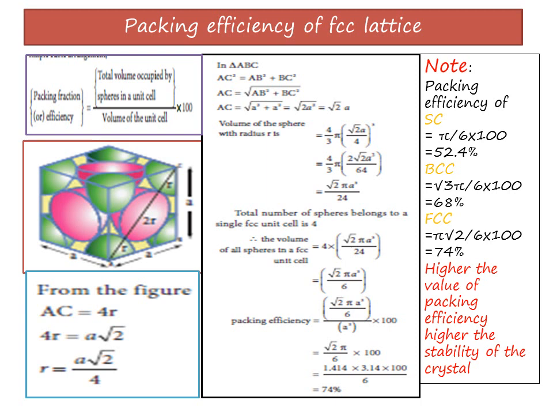What is packing efficiency? You have to divide this volume by the volume of the unit cell, which is a cube, into 100. That is, root 2 pi a cube by 6, whole divided by a cube, into 100. a cube gets cancelled. You have root 2 pi by 6 into 100. Substitute the value of root 2 as 1.414 and pi as 3.14, into 100 by 6. You get 74%. And you have to note that the packing efficiency of a simple cube is 52.4%. The packing efficiency of a body-centered cubic lattice is 68%. And that of a face-centered cubic lattice is 74%. The higher the packing efficiency, the higher the stability of the crystal.